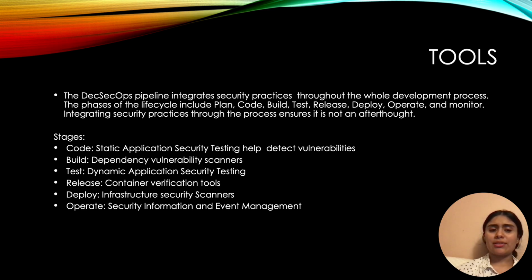In the code stage, static application security testing helps detect vulnerabilities early. During the build phase, we use dependency vulnerability scanners to check our third-party components. The test phase incorporates dynamic application security testing to find runtime issues. At release, we're using container verification tools to ensure our deployments are secure.